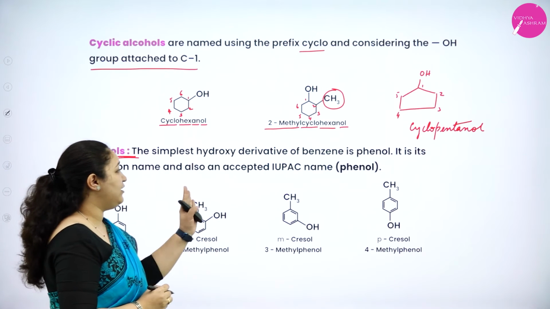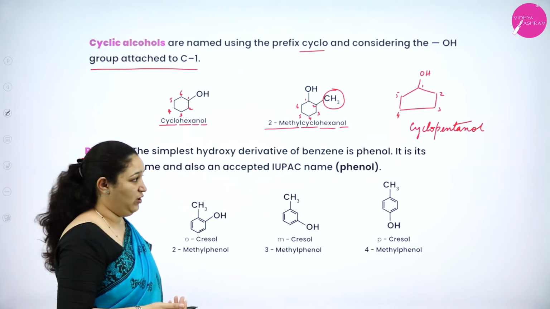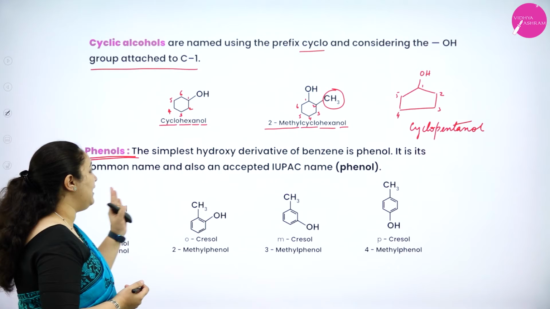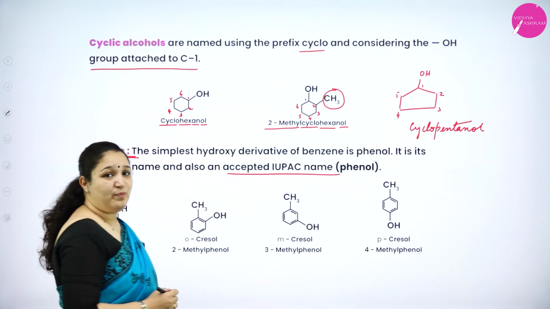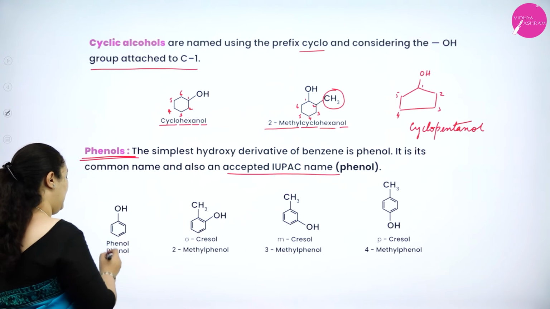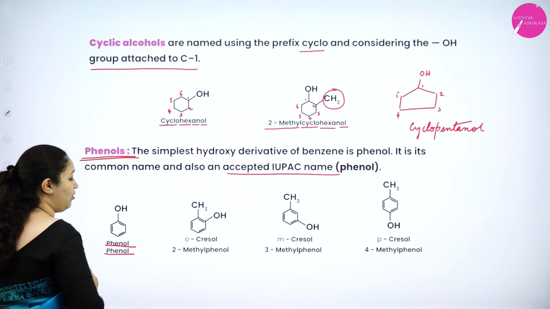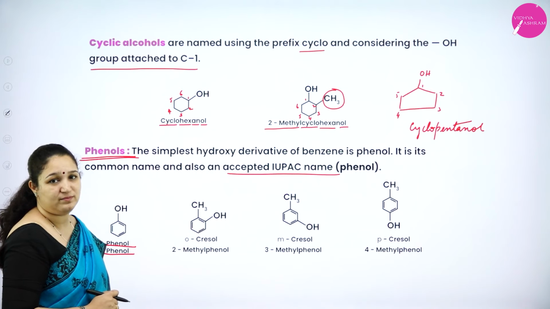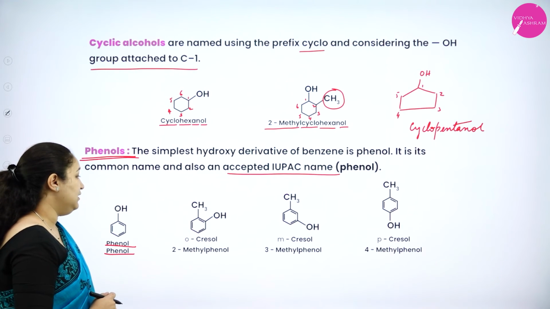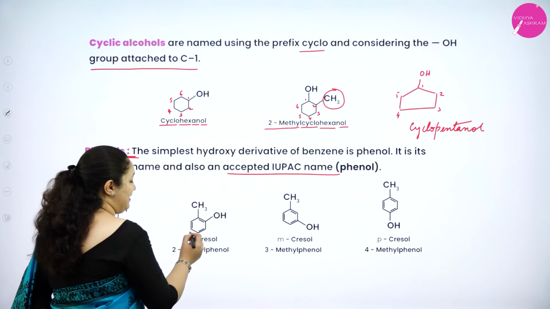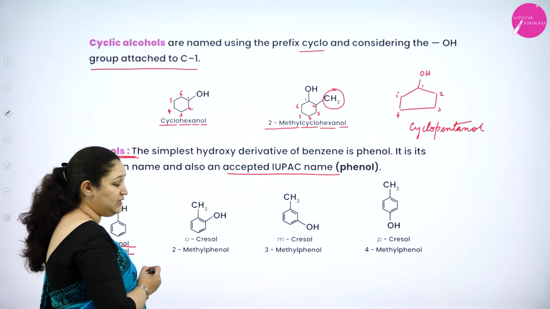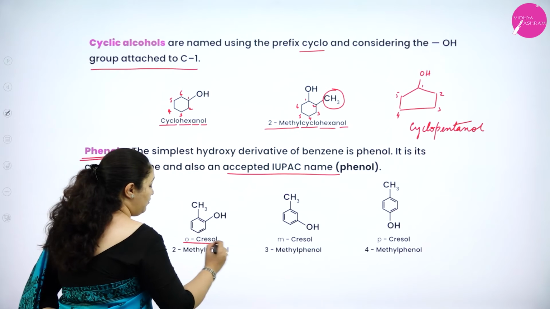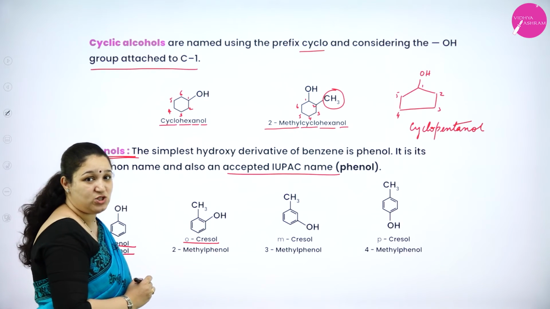The simplest hydroxy derivative of benzene is phenol, and it is the common name and also the accepted IUPAC name. So benzene with an OH group, IUPAC name as well as the common name, both are phenol. Okay. Further, we'll see now the benzene ring has got one OH group, has got one CH3 group, isn't it? So the common name was given as orthocresol.